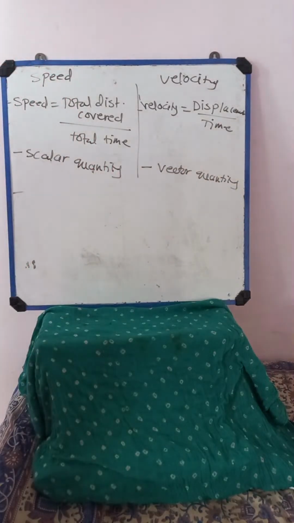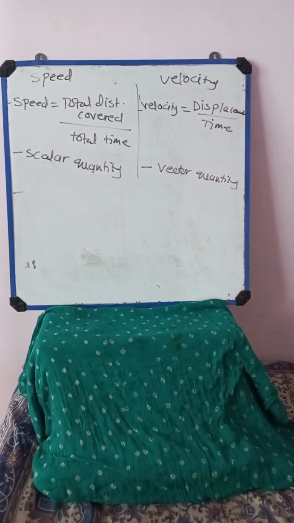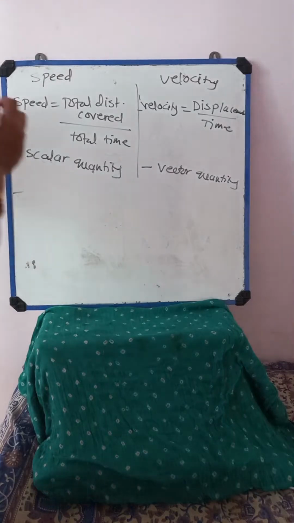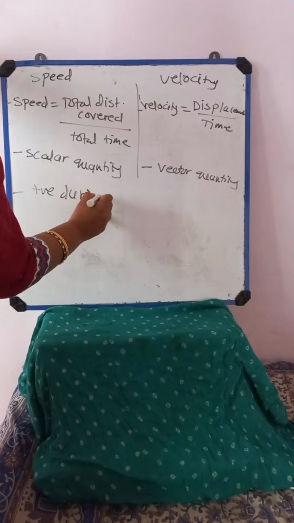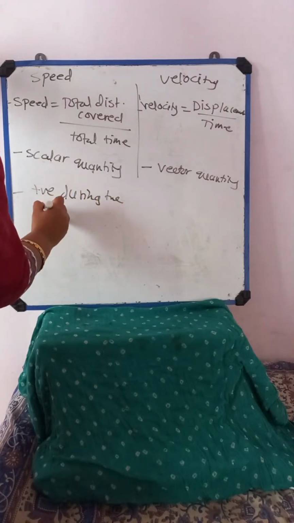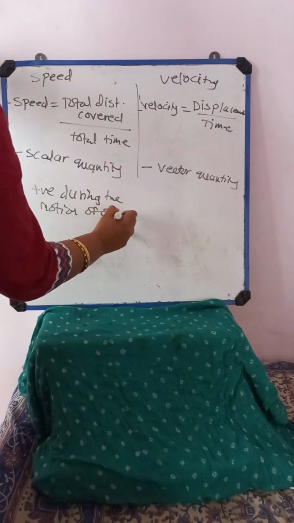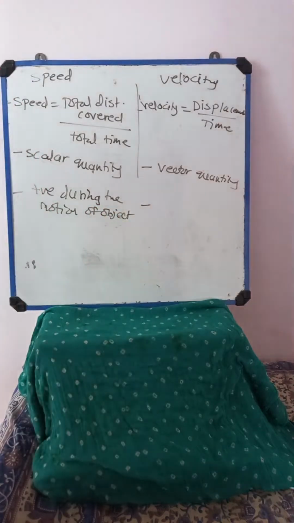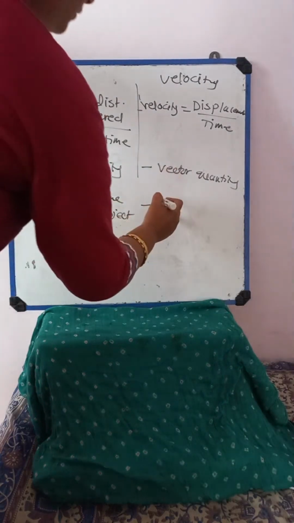Then next, speed is always positive during the course of motion of the object. And velocity may be positive, may be zero, or may be negative.